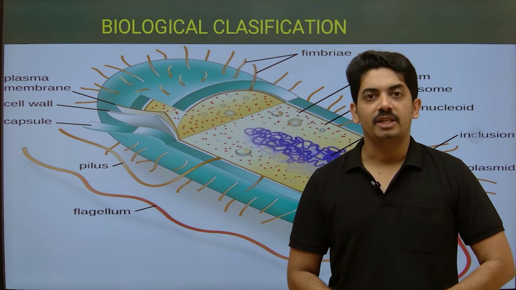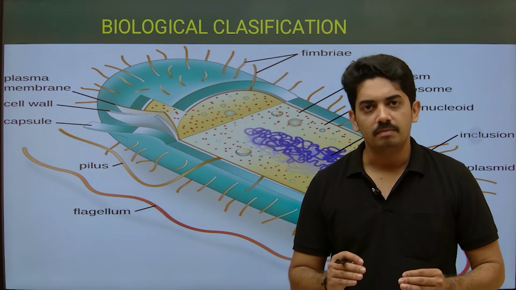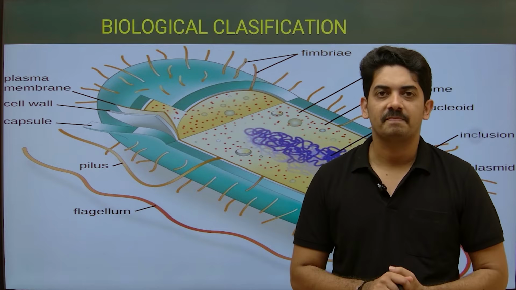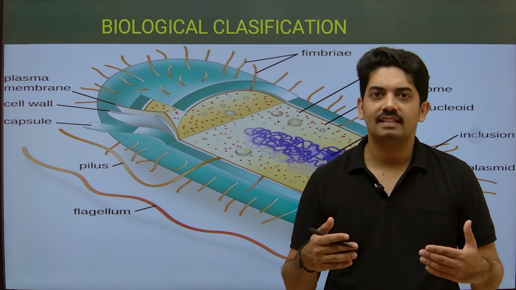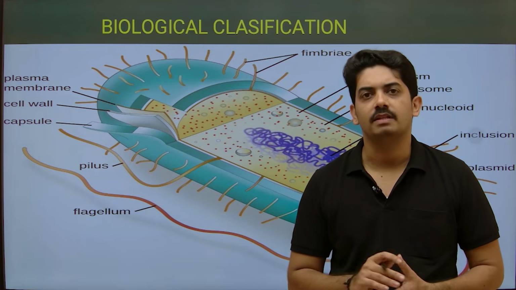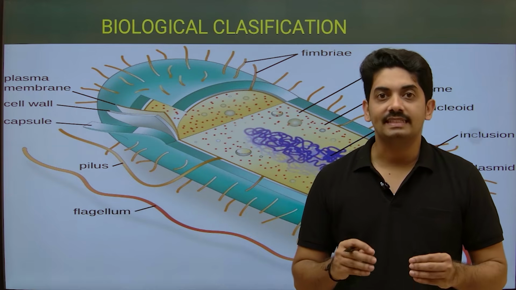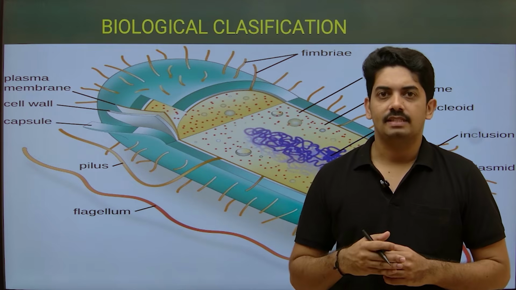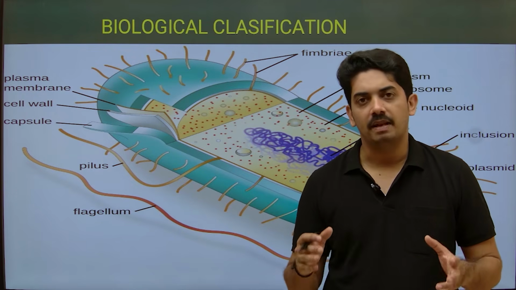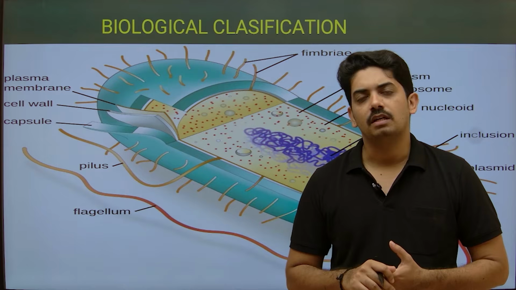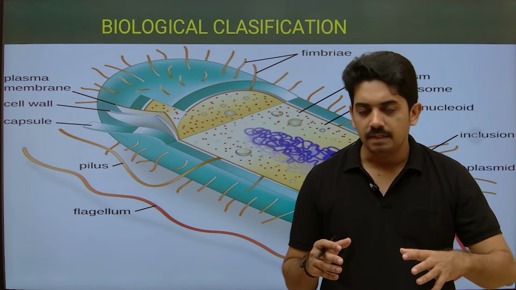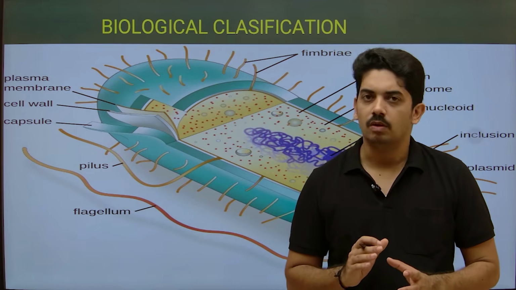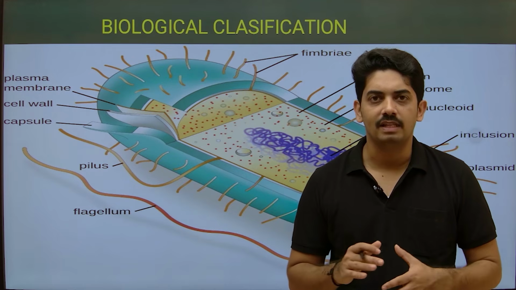Let us continue with the topic, kingdom Monera. Monera is all about bacteria. Can we see bacteria with our naked eye? No, it is not possible. But we can observe the disease caused by bacteria and its symptoms. Bacteria cause disease in animals and in plants. And sometimes we observe that if you keep food for a certain interval of time, a colony of bacteria grows on the surface of the food, and that spoils the food.